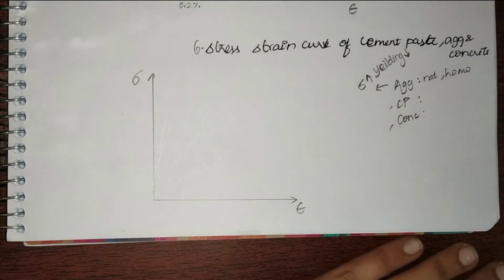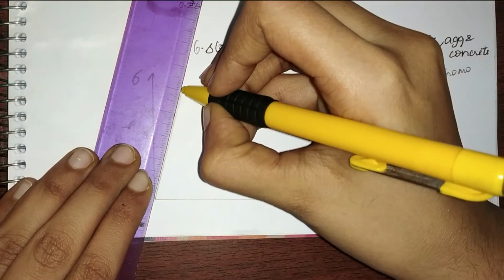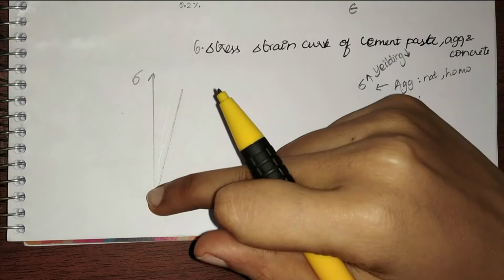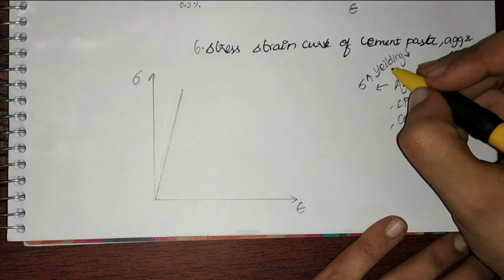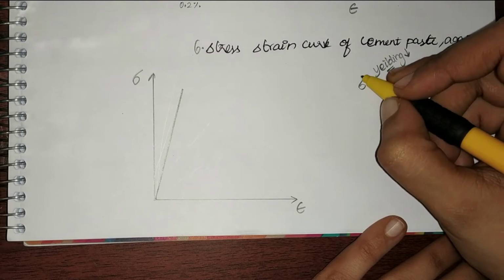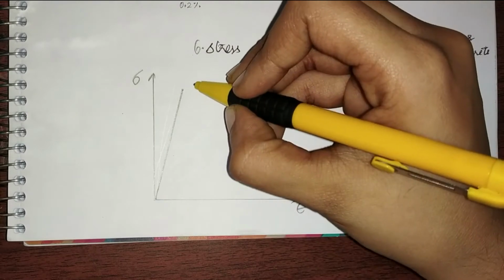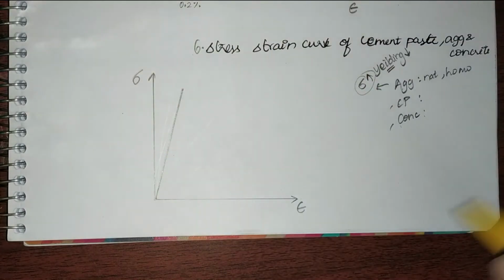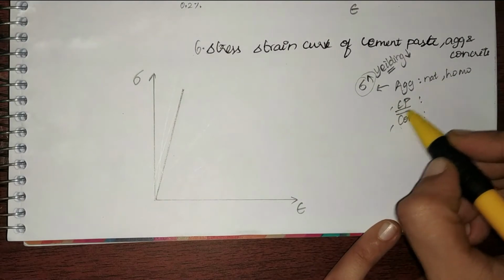So keeping that in mind, let us look into the stress strain curve of aggregate. The stress strain curve of aggregate will be something like this. Just a line. It is completely linear. There is no non-linear part in this because it has less yielding and also it can take a high amount of stress. That is the reason why this line has such a high slope.